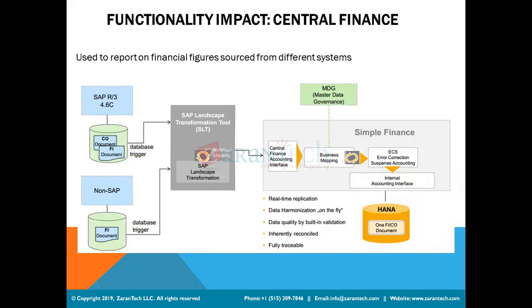So let me first start about this process. The central finance system, the concept is very clear, and it is nothing but the purpose of the central finance we are maintaining. If you see the central finance, we call it a target system. So why do we have to go for the central finance? Because we are going to be using a heterogeneous landscape, and there will be a lot of accounting transactions getting posted in various other source systems. The month-end closing activity, year-end closing activity and reporting are getting difficult to maintain in each and every source system, because they are independent systems.